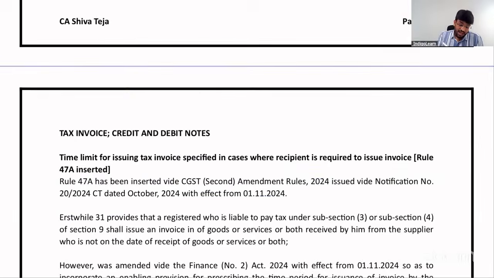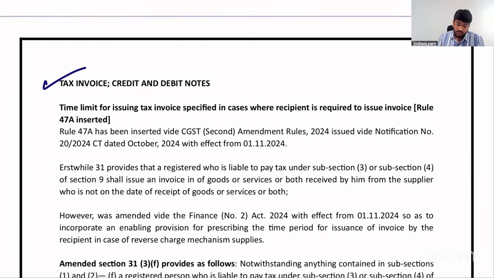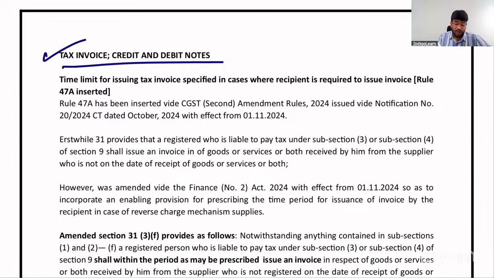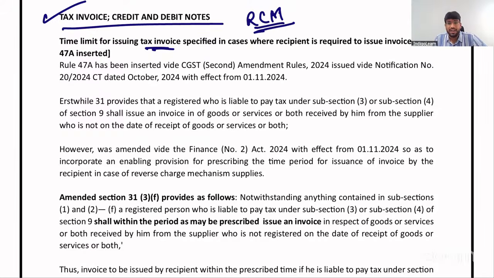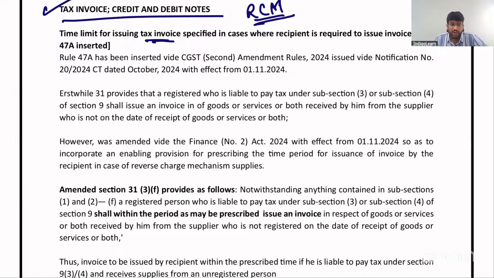Next, tax invoice, credit note, debit note. One interesting amendment which they brought in relates to issuing tax invoice in case of RCM, my dear friends, where the supplier is unregistered. We know that if the supplier is registered, he will give the invoice. But if the supplier is unregistered, the recipient should do something called self-invoicing. We know that, no, my dear friends.